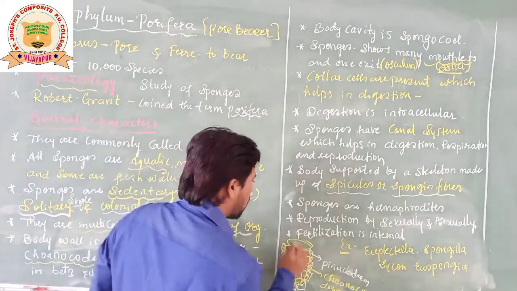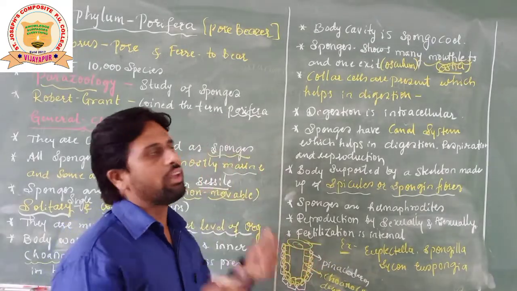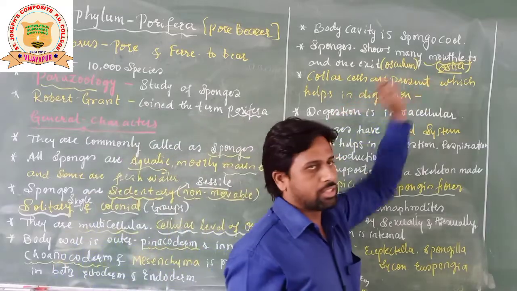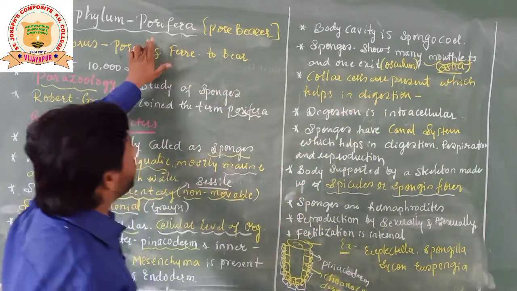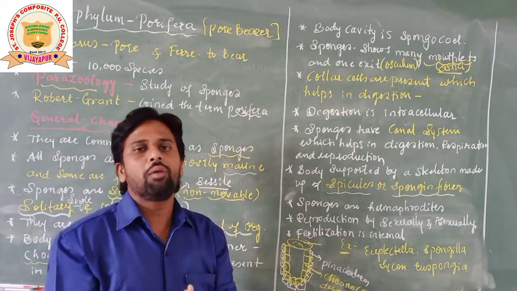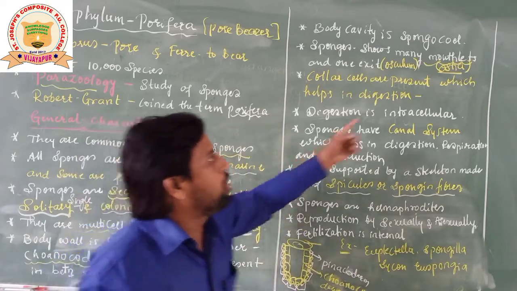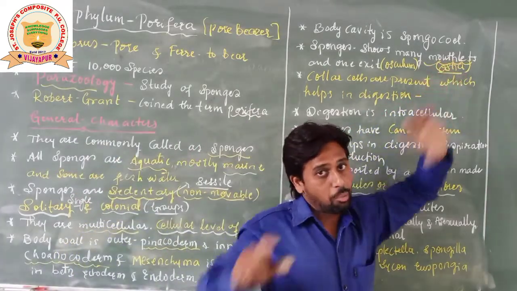One wide opening is called the osculum, and many openings on the body surface are called ostia. Students, when you see the name Porifera, pore bearer, its body is completely surrounded by many pores, openings. Those openings or pores are called ostia.